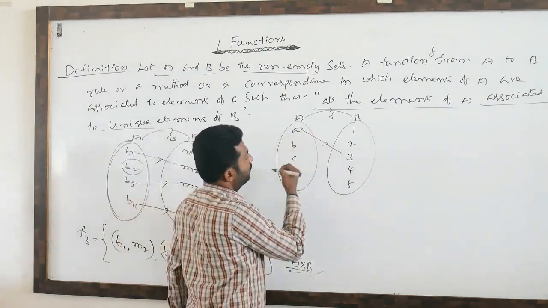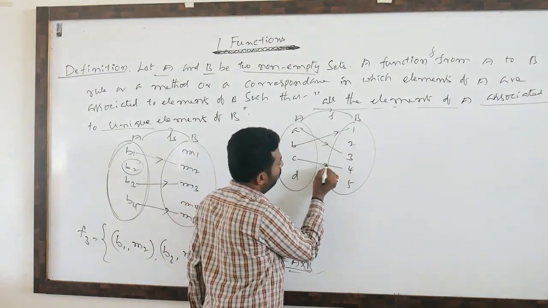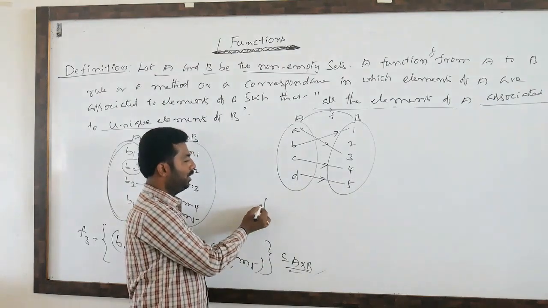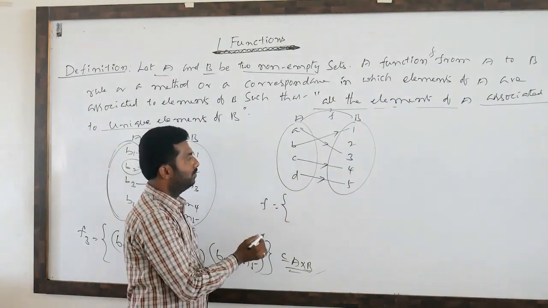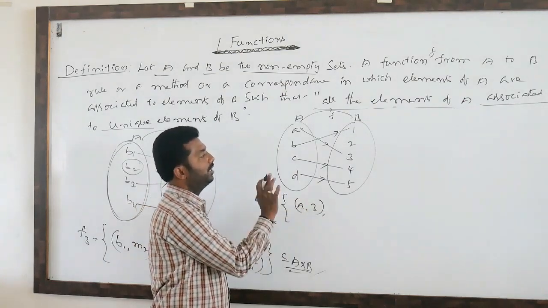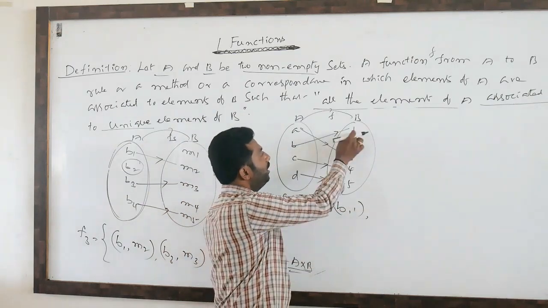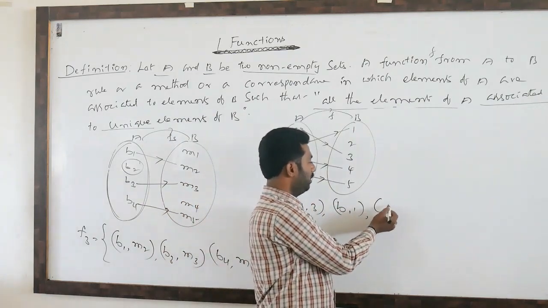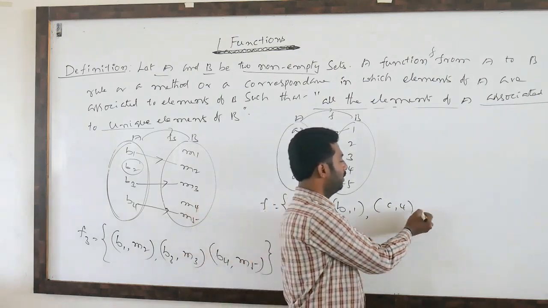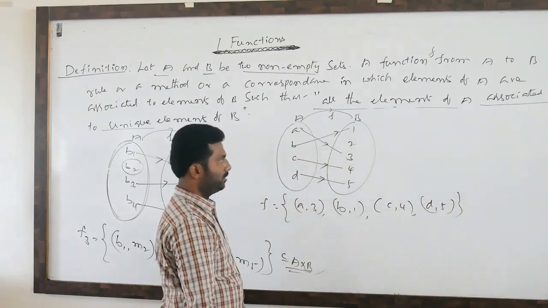A to 3 relation, B to 1 relation, C to 4 relation, D to 5 relation. So clearly F equals A comma 3, between A and 3 relation is there; B comma 1; C comma 4; D comma 5.